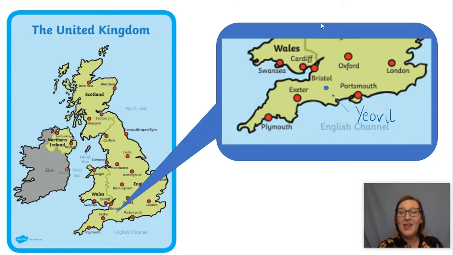It's inland. Can you see that I've drawn an arrow here and it's in the middle of the country? If it was coastal, it would be right along the edge here because all of this part here is the coast and here is the English Channel. Do you remember when we talked about that before? So Yeovil is inland. We're going to have a little look at the weather in Yeovil now.